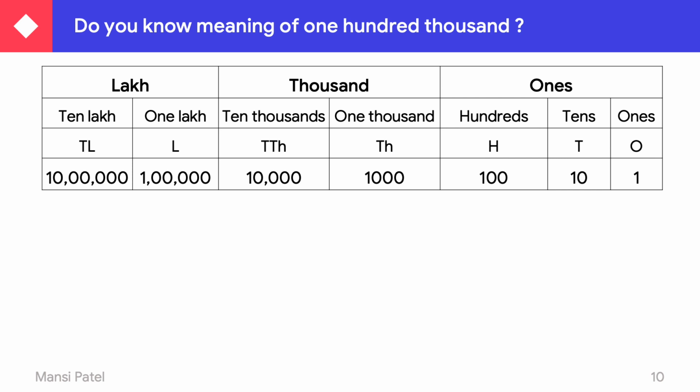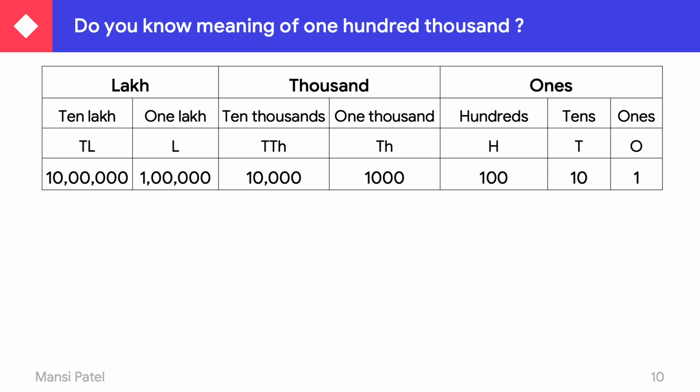The first group is ones, then the group of thousands, and then the group of lakhs. Under the ones group there are ones, then tens, then hundreds. After that, under the thousand group, there is 1000, and then 10,000.